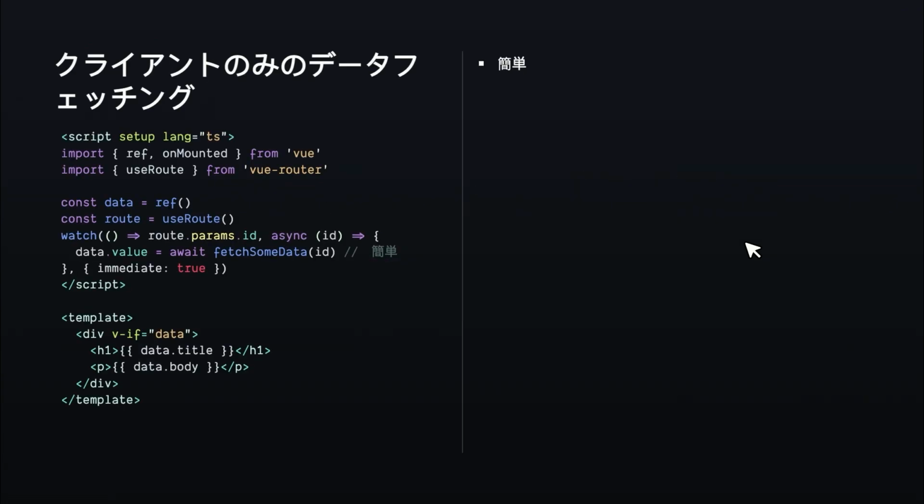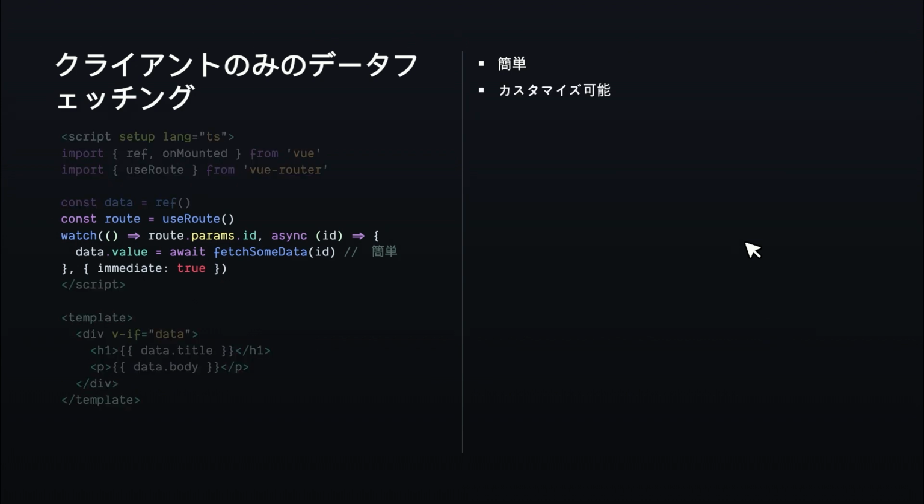The most common one, by far, is when your application is client-side only, so you don't have server-side rendering, and you use a watch on whatever source of truth you need to fetch. In this case, we're watching the route. It's very, very simple, and it's a very effective way to fetch data. On top of that, it's very easy to customize because it's just in the component.